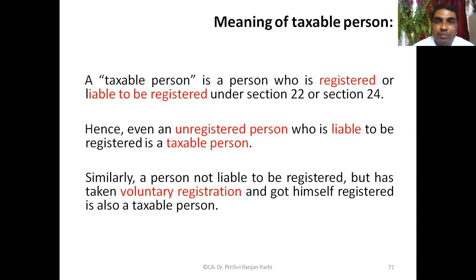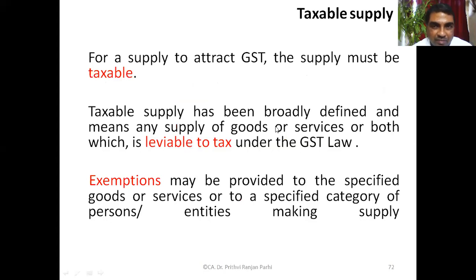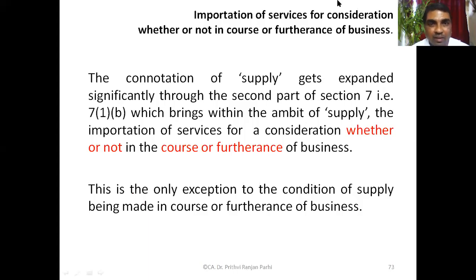If the supplier is a taxable person, irrespective of whether the recipient is a taxable person or not, then on that transaction or activity, GST will be levied. And what is a taxable supply? It should not be an exempted supply. The goods and services must be taxable. That is called a taxable supply. And earlier also we learned that it is important for us to see whether the supply is in the course of or furtherance of business. That is important for all goods. But for importation of services, there are certain exceptions we have seen.